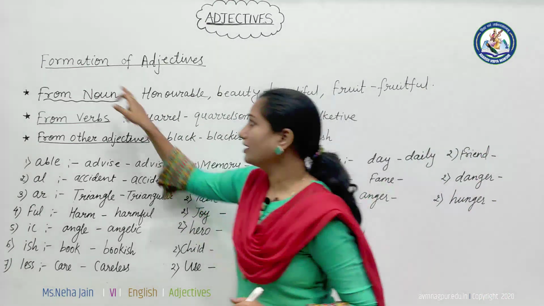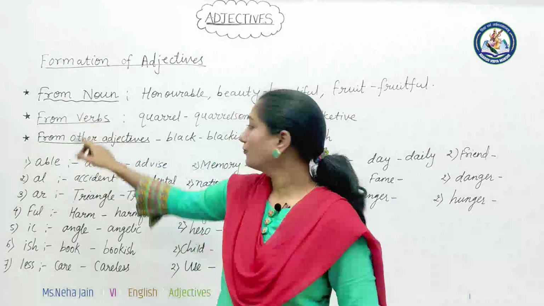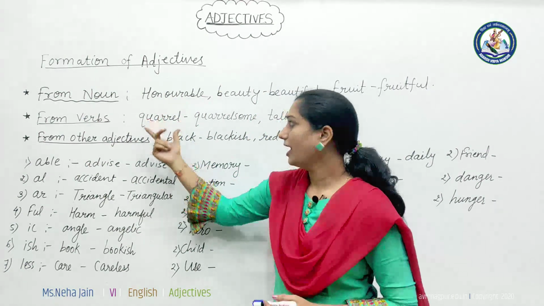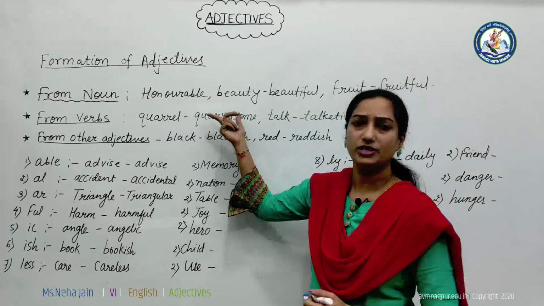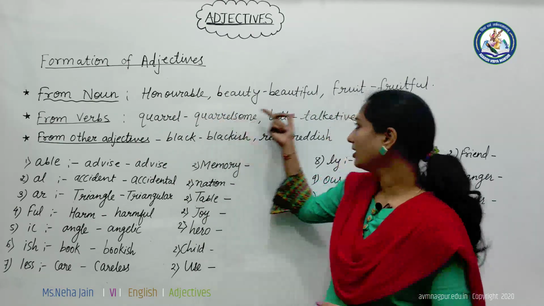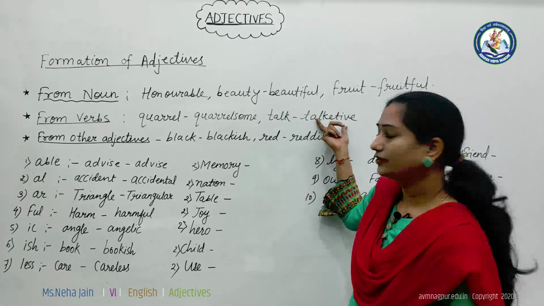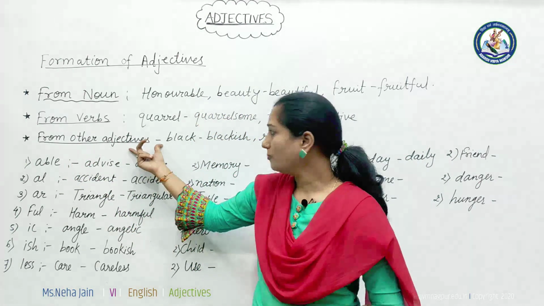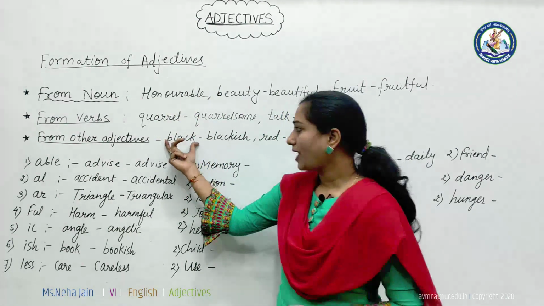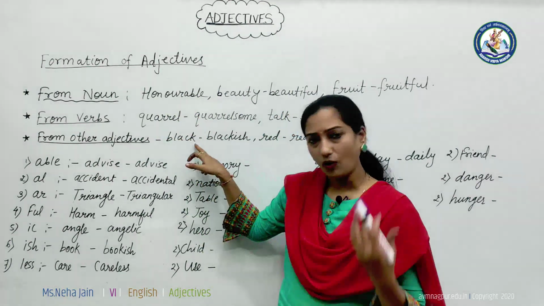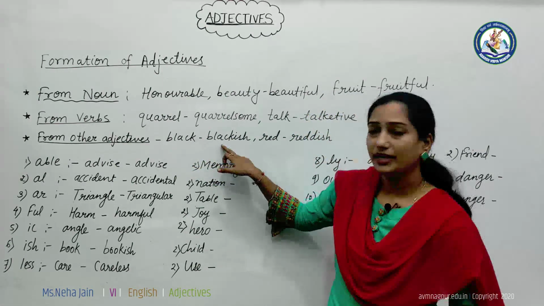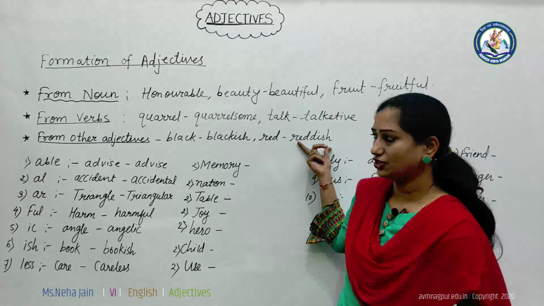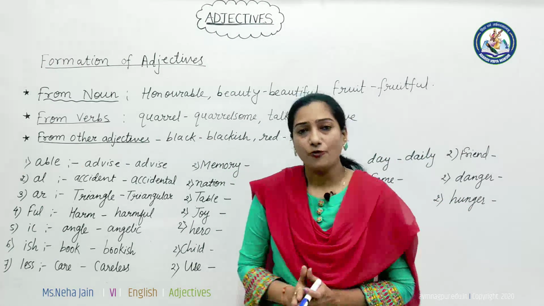In the same manner, we can form adjectives from verbs. Suppose quarrel is a verb, and we can change it into an adjective form, that is quarrelsome. Talk is a verb, and talkative is an adjective. From other adjectives also we can form adjectives. Suppose black is already an adjective, but by adding ish, we can make it blackish. Reddish. Got it? In this way we can form several adjectives.